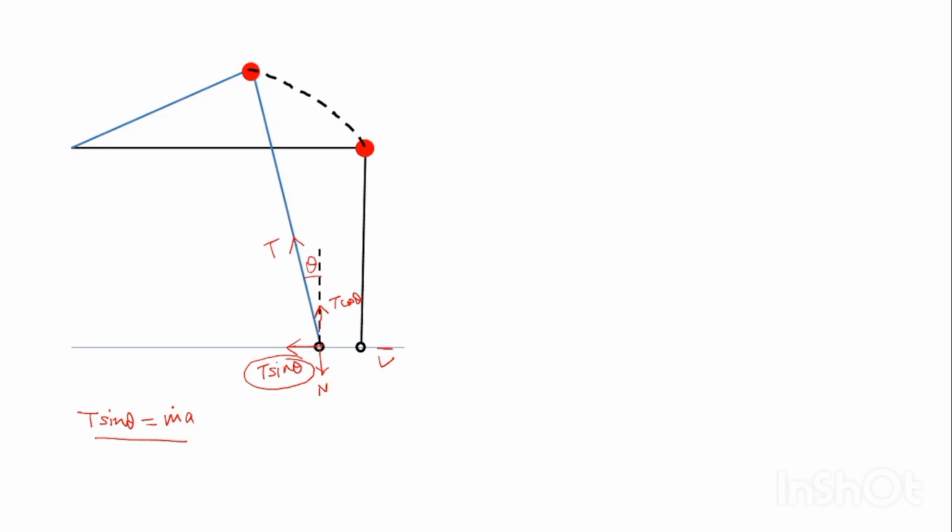Now here you see, m is given to be 0 because the ring is light, it is weightless. That means the RHS of this equation is 0. So if RHS is 0, LHS has to be 0. T can't be 0 because it is given that there should be tension in the string. That means sin theta should be 0. Sin theta 0 means theta should always be 0. Very important point here: it is happening because of the weightlessness of the ring.